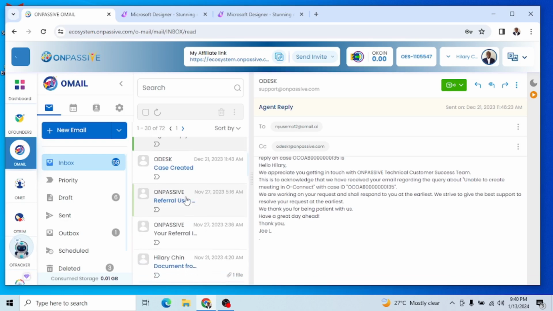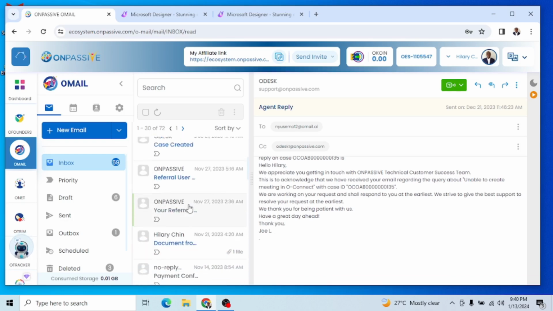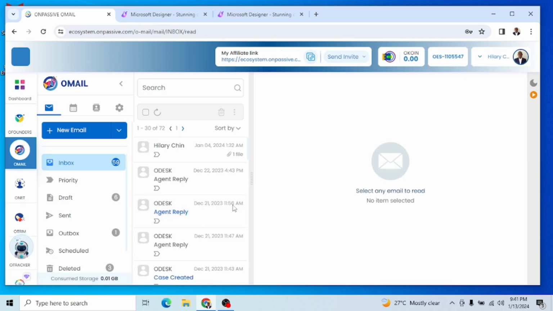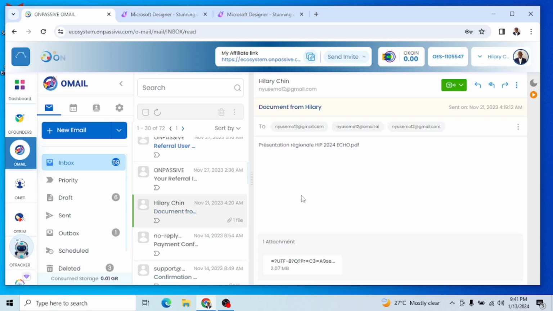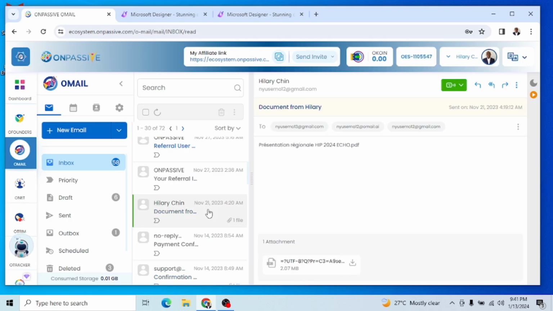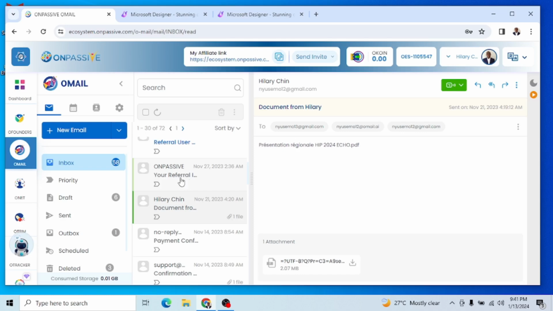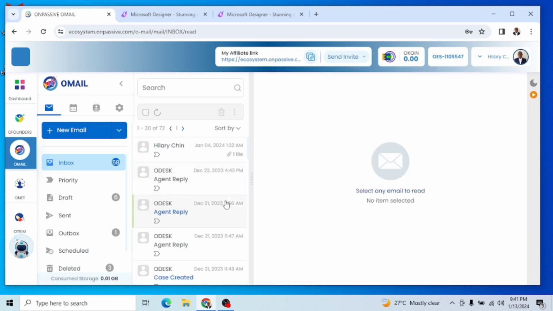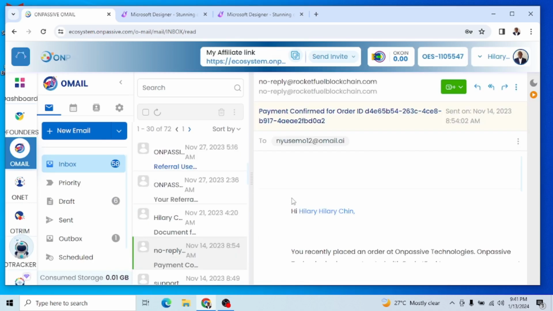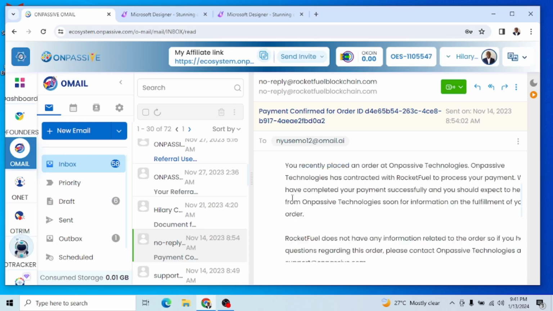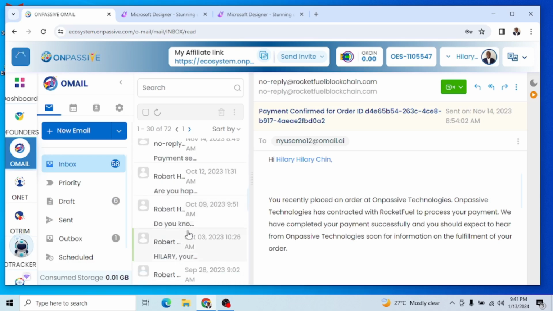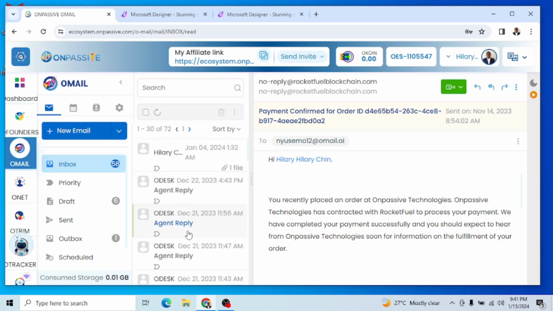Now this is another thing I want to show you again. Document, it says Hillary document here. I want to show you all the emails. There's an email I want to show you, payment sent. This one says payment sent, no reply. I click. So there are different kinds of email. When you see no reply, it means you don't have to reply to them. This is the Rockwell Fuel. This is the system that manages the payment for Onpassive. That I just wanted to show you.